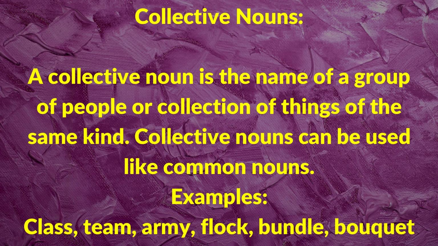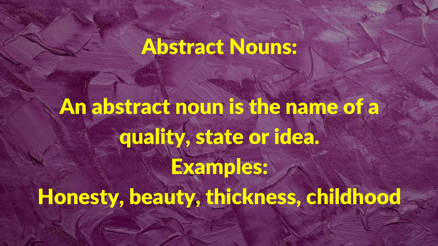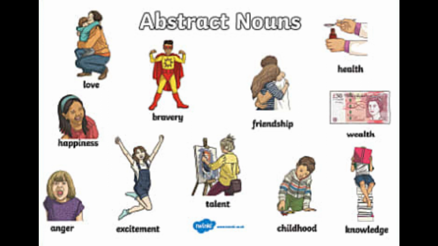Next we have collective nouns. A collective noun is the name of a group of people or collection of things of the same kind. For example, class, team, army, flock, bouquet, bundle, bunch. All these are examples of collective nouns. And collective nouns can be used like common nouns. The fourth type is abstract nouns. An abstract noun is the name of a quality, state, or idea. Examples are honesty, beauty, thickness, belief, childhood.